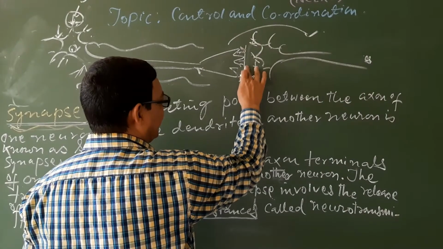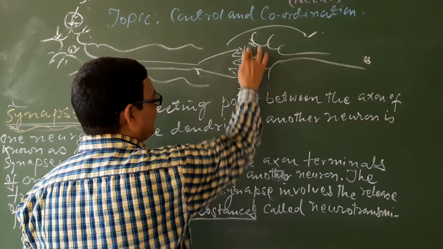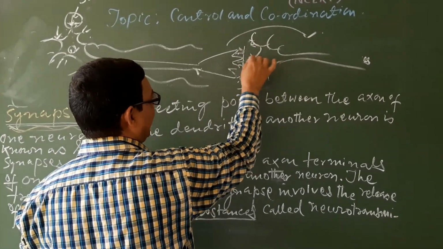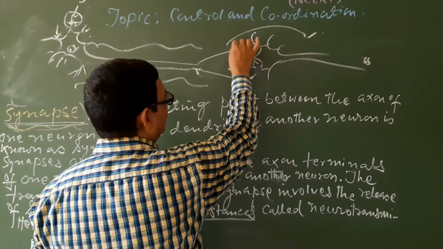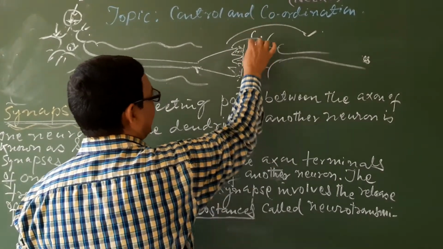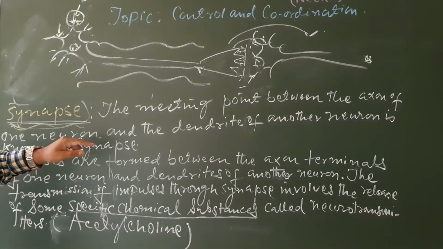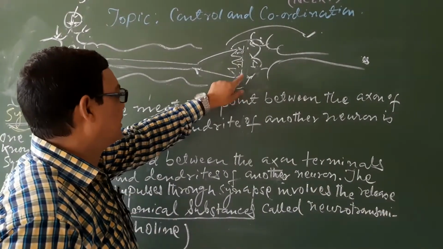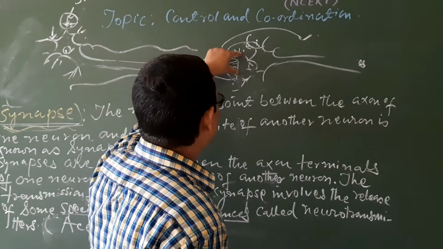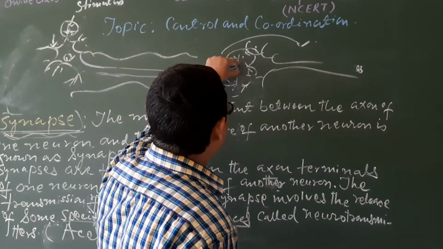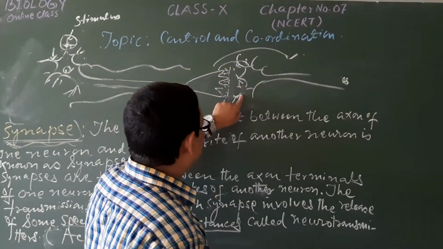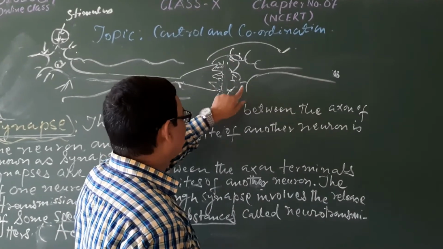That means there will always be a gap, and it is very surprising that even though there is a gap here, the impulse will transfer to this place. When a chemical substance is secreted here, that chemical substance is able to transmit these impulses to the dendrite of another neuron.